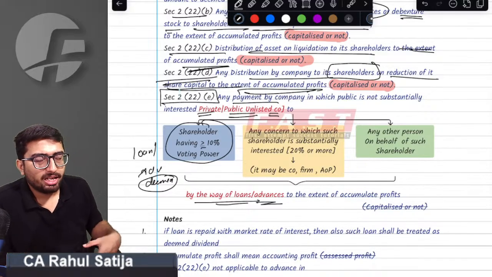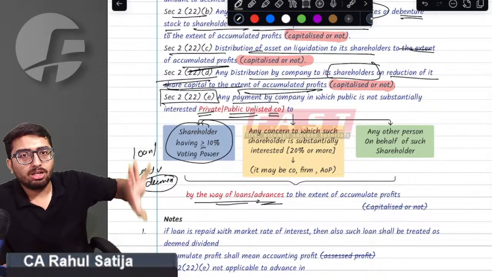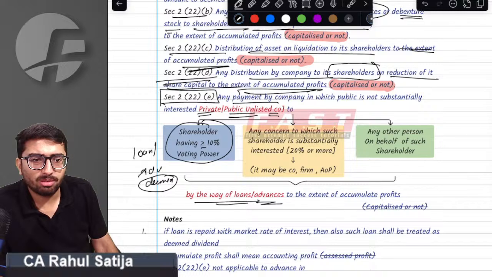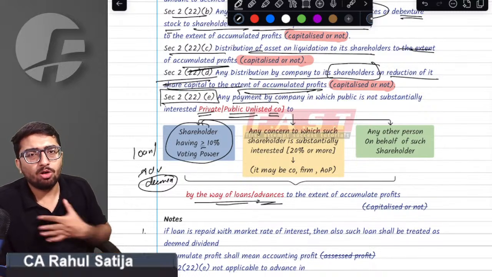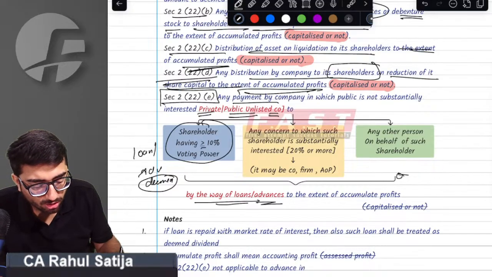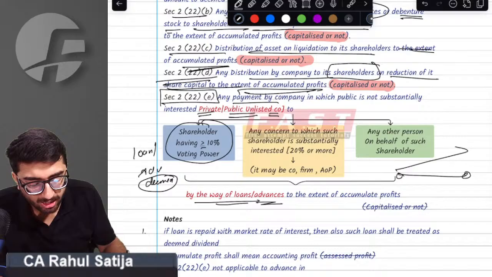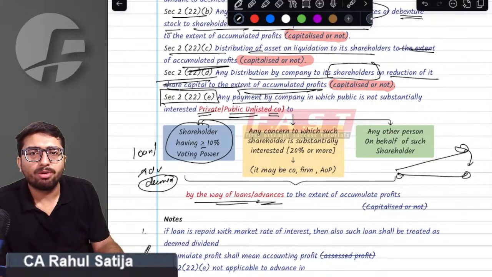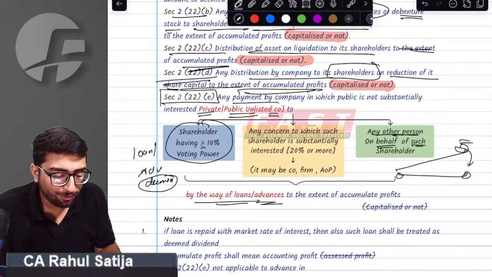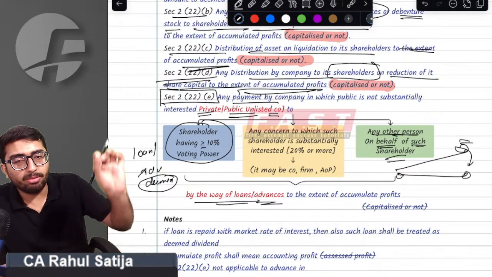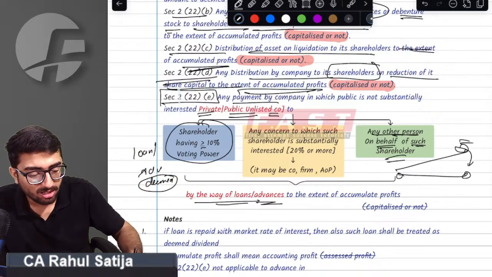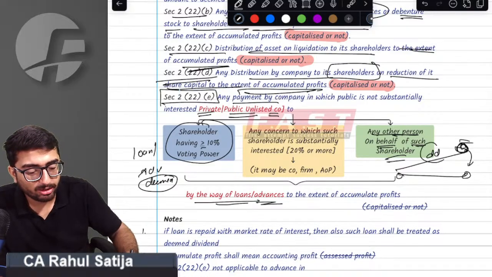Sir, if a company gives a loan or advance to a shareholder holding more than 10% of voting power, the provision says it shall become deemed dividend. Sir, what if the company does not give to the shareholder directly, but gives it to somebody who in turn will transfer this money to the shareholder? The provision says this shall also become deemed dividend. If a company gives to any person on behalf of the shareholder, or gives to somebody who later gives such money to the shareholder who has 10% voting power, in that case the money given shall also be deemed dividend.